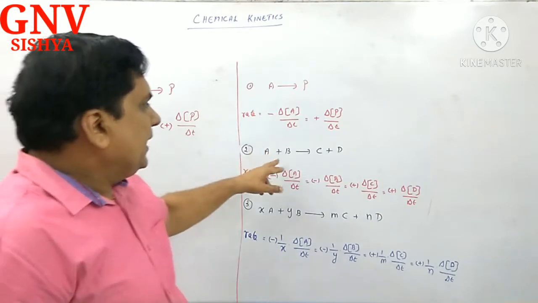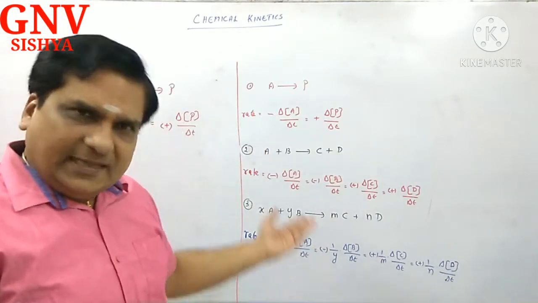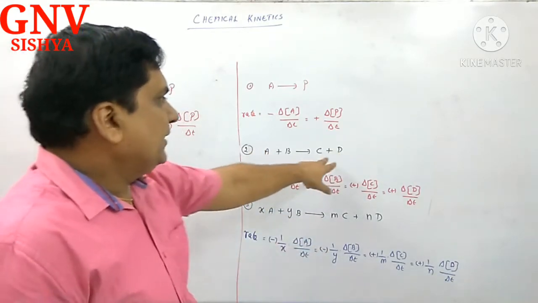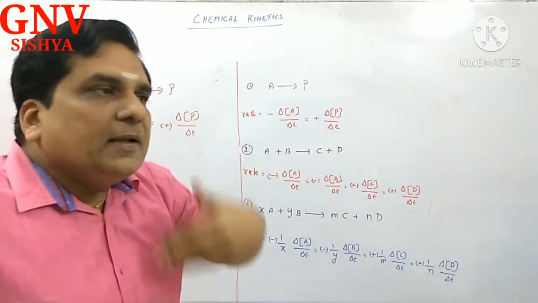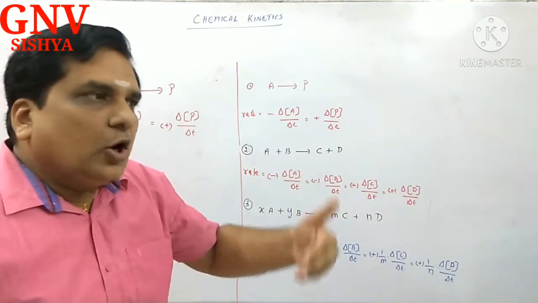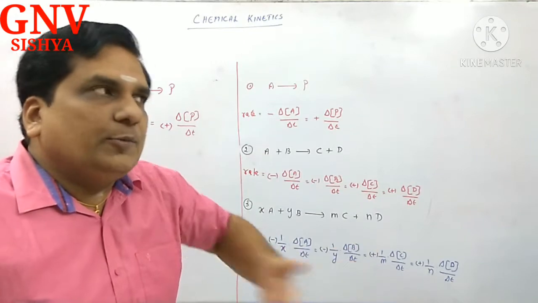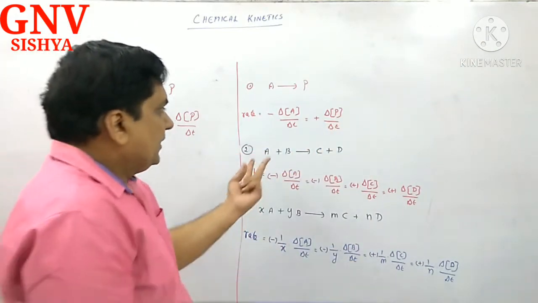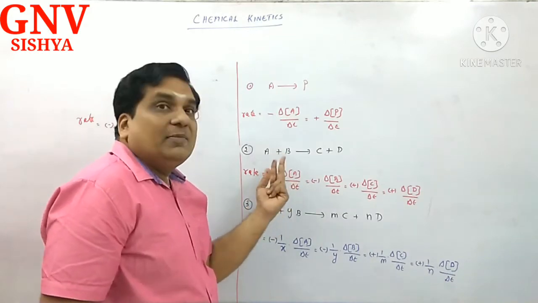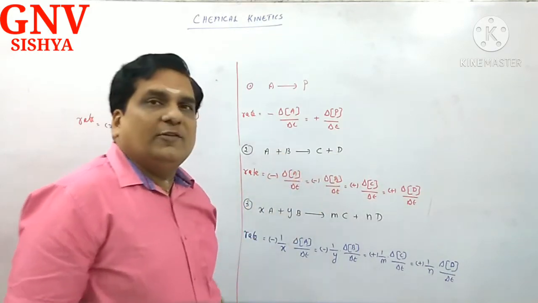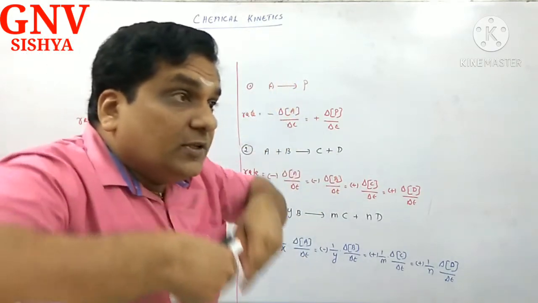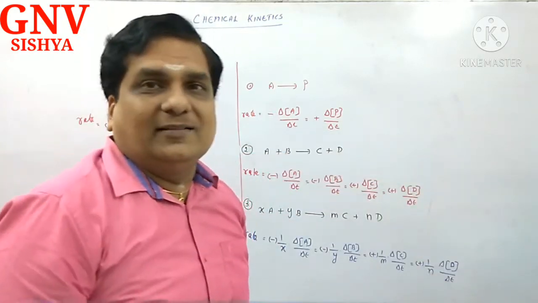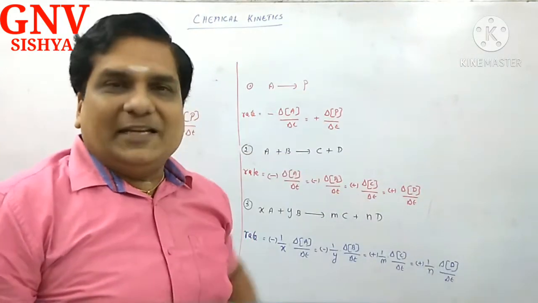Next, A plus B gives C plus D. I think I can directly work this out. These two are reactants, these two are products. Each reactant and each product contributes towards the rate of the reaction, so they are not additive. The speed with which these two disappear will be equal to the speed with which these two form. Every individual reactant exercises its own rate, so it is not additive.